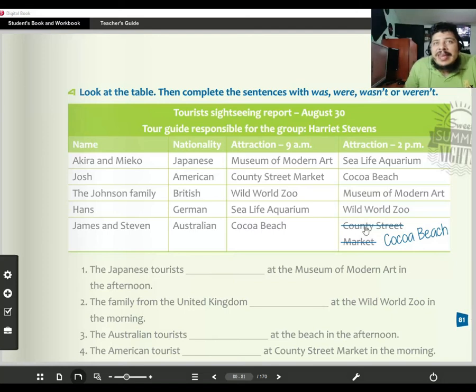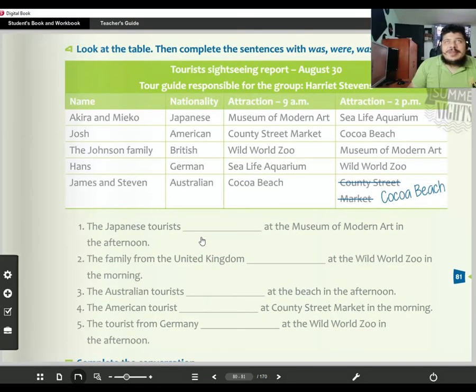You can see here that they canceled the visit to the County Street Market and they preferred to go to Cocoa Beach. Okay, so now with this information, we can answer the questions, or we can complete the sentences because they are not questions. For example, the Japanese tourists, we know that the Japanese persons were Akira and Meiko. So they are two, right? So we can use were or we can use weren't. Were for affirmative, weren't for negative.